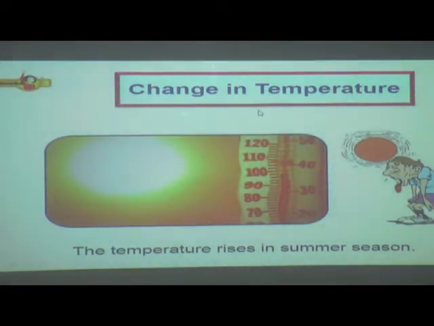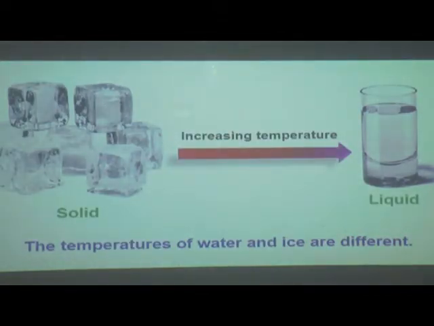Change in temperature. A common example of change in state or form is observed in the case of water. Solid ice on warming melts to form liquid water. On further heating, water changes to steam or water vapor. Water vapor is the gas state of water. On cooling, water vapor changes to water, and water freezes to form ice.